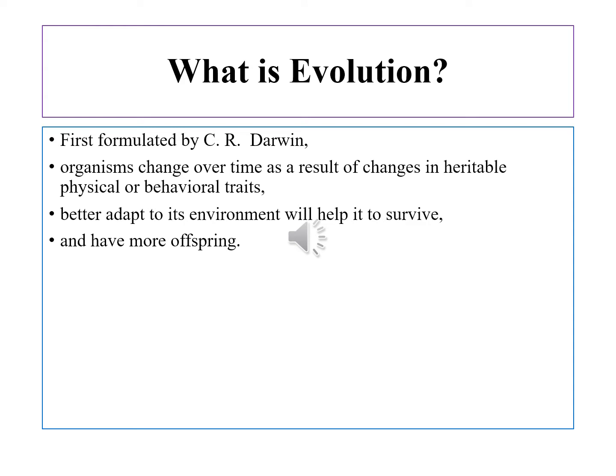It was published in his book Origin of Species by Means of Natural Selection. According to this theory, organisms change over time as a result of changes in heritable physical or behavioral traits. Better adapted individuals survive and reproduce in nature. Modern genetics has confirmed the fundamental truth about the theory of evolution.